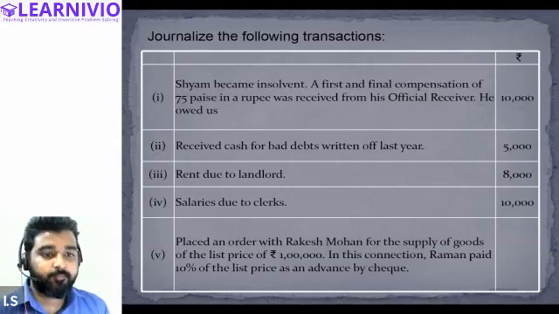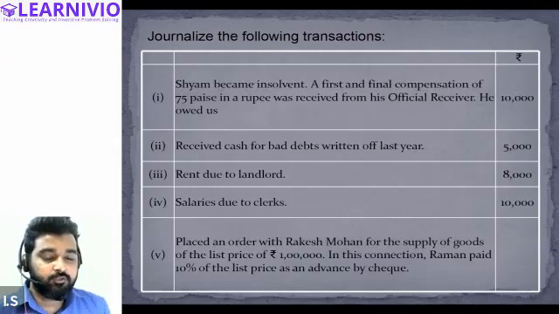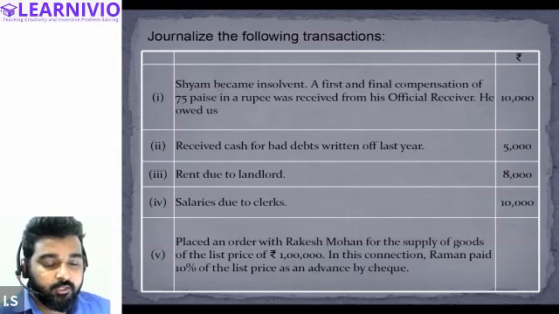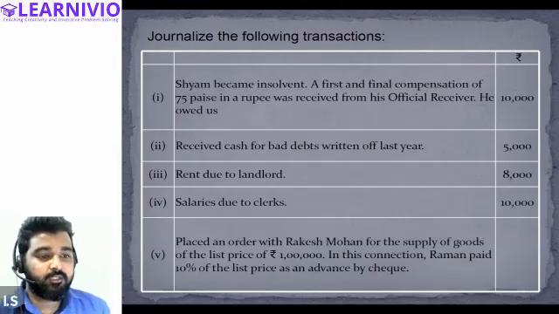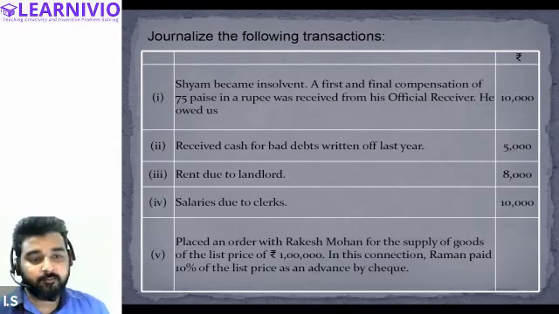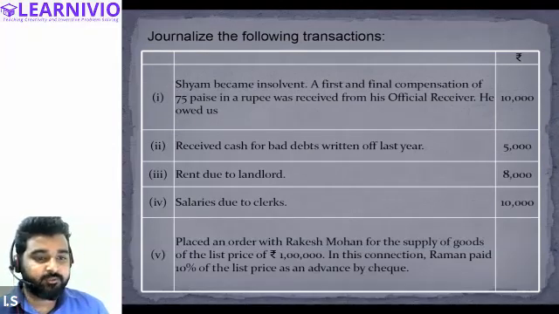So we have placed an order with Rakesh for the supply of goods, correct? We are purchasing goods from Rakesh costing rupees 1 lakh. And in this connection, we have paid only 10% of the list price as an advance by check. So what will happen to the other 90%? It is due but not paid, na?